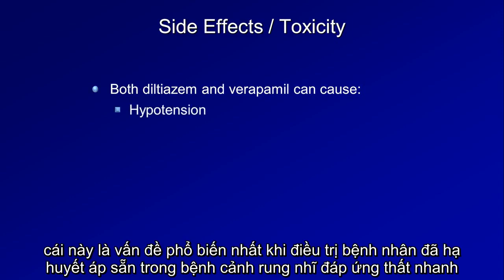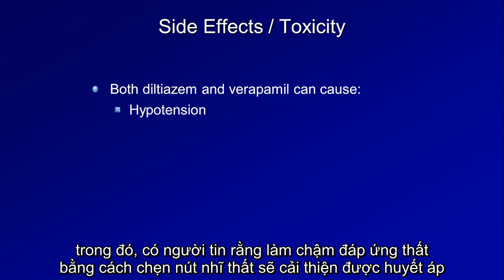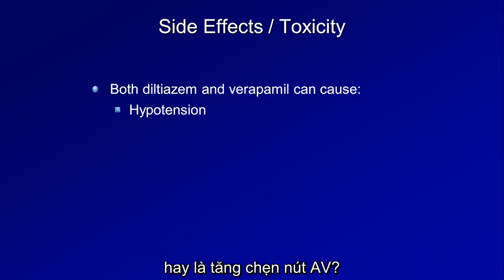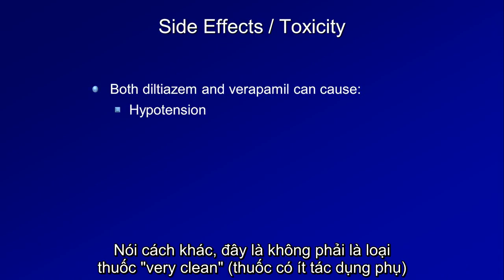This is most commonly a problem when treating a patient who already has hypotension in the setting of rapid AFib, in which there is a belief that slowing down the ventricular response by blocking the AV node will improve the blood pressure, but you don't know if the calcium channel blocker's most prominent effect will be vasodilation, decreasing contractility, or increasing AV block. In other words, these are not very clean drugs, so to speak.